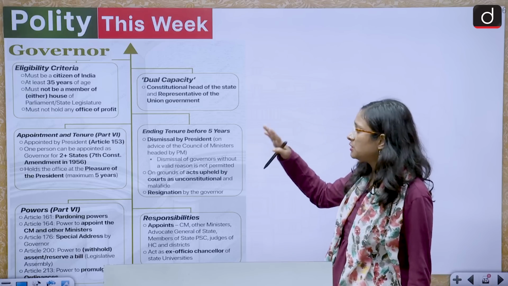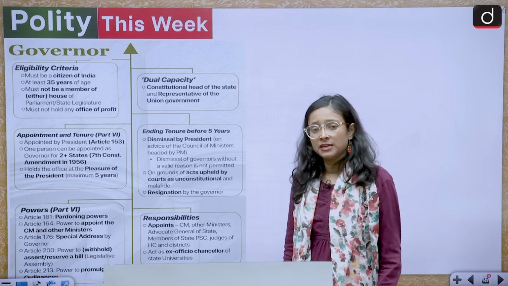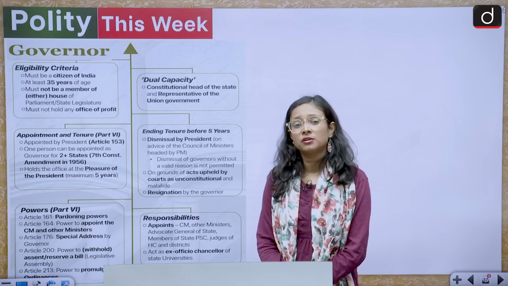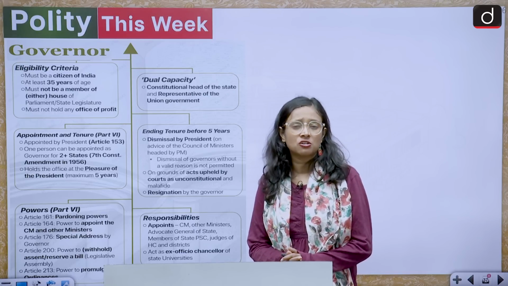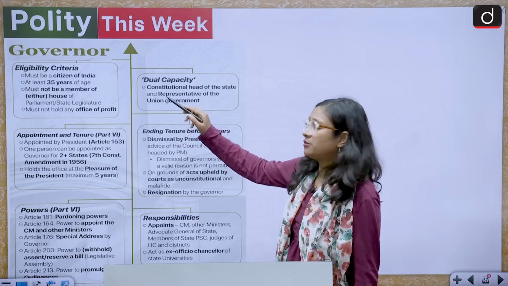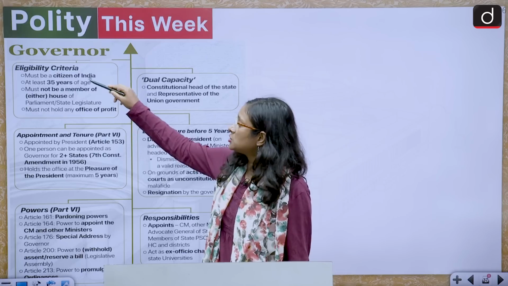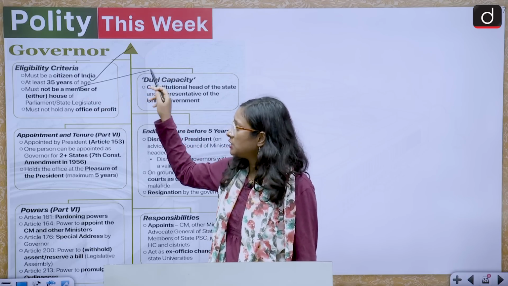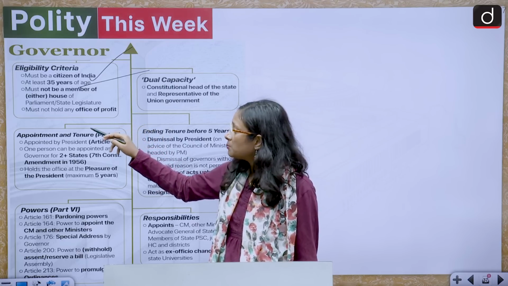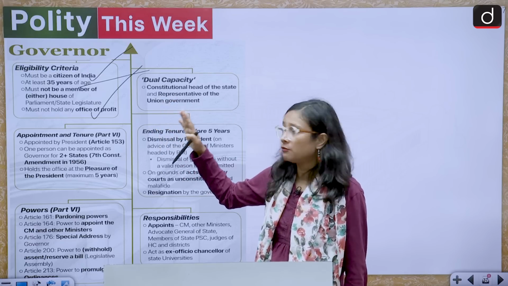So here we'll have a brief idea about the governor. The governor is appointed by the president, and is also called the agent of the central government, or central agent in a state. First, we will look at the eligibility of the governor. Must be a citizen of India, at least 35 years of age, must not be a member of either house of the parliament or any state legislature, and must not hold any office of profit. These are the eligibility criteria to become a governor.